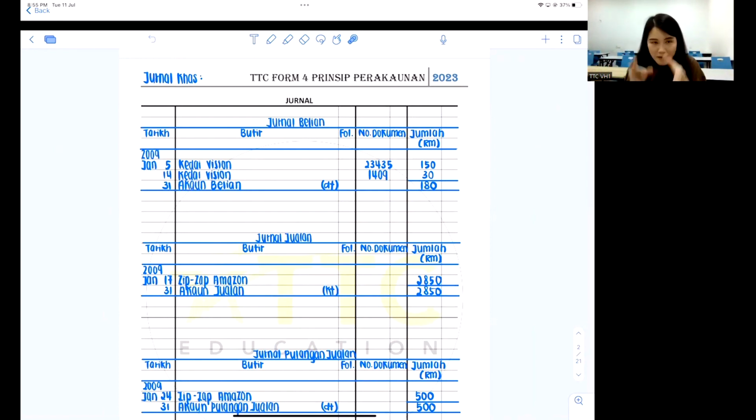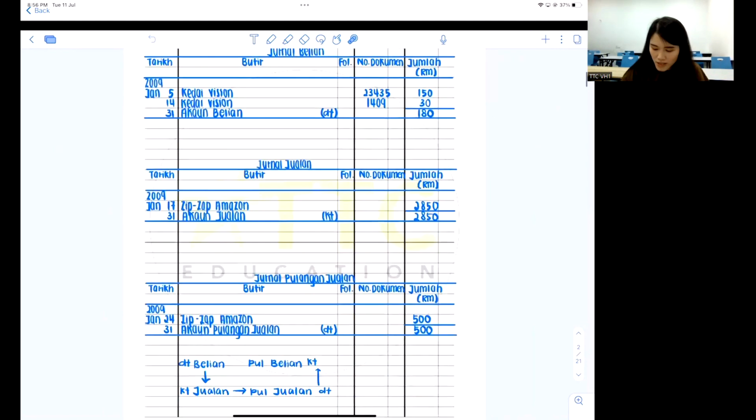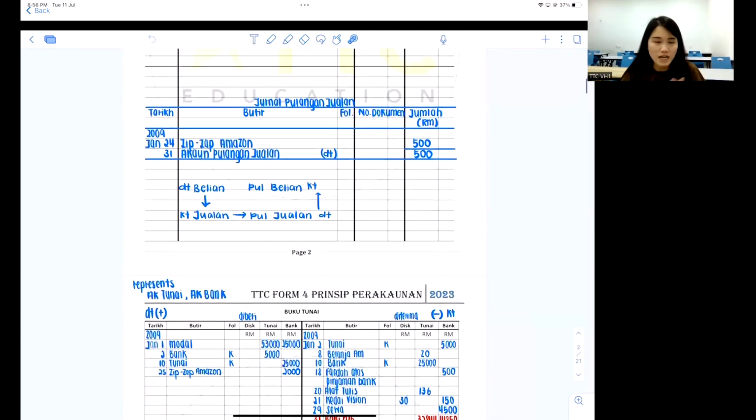Other than just specifically Kedai Vision, I also want a general one, all the ABB gathered together inside the same account so that I can summarize what happened throughout the year. How much of a debt that I have to my suppliers and how much debt my customer owes me. Is that okay? So we do two layers actually. So whatever ledger that you have prepared before, from chapter 5, all those are single ledger. We call them ledger huts. Huts means only one name by each account. Ali, Alvin, okay, one by one. They don't match with each other, they don't combine.